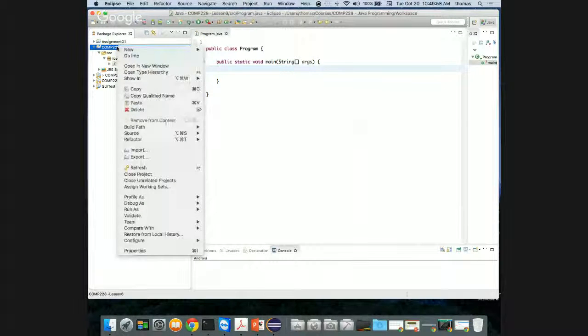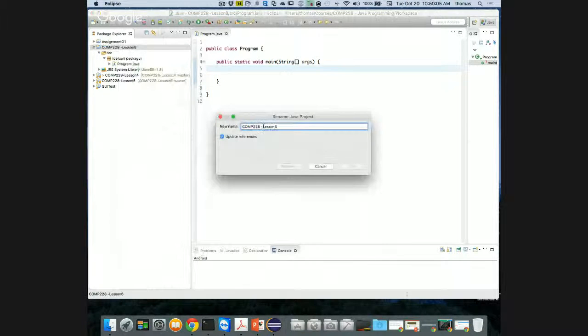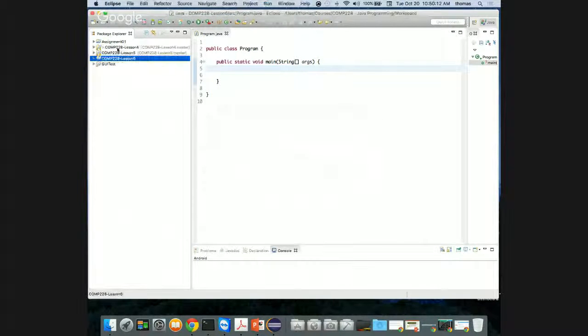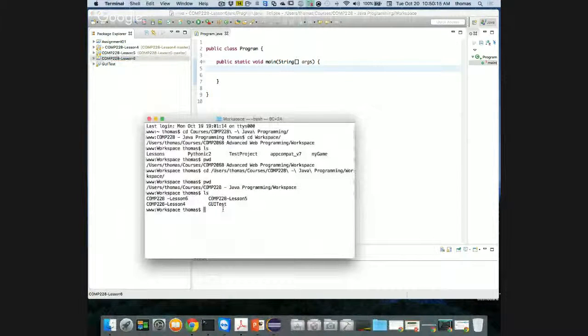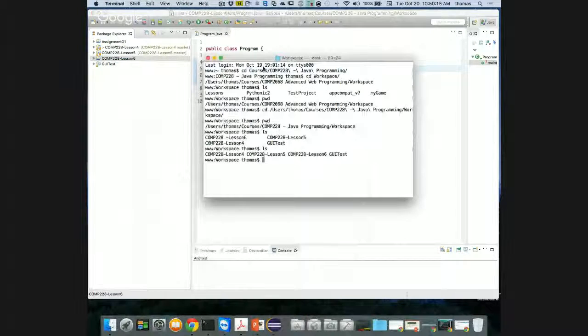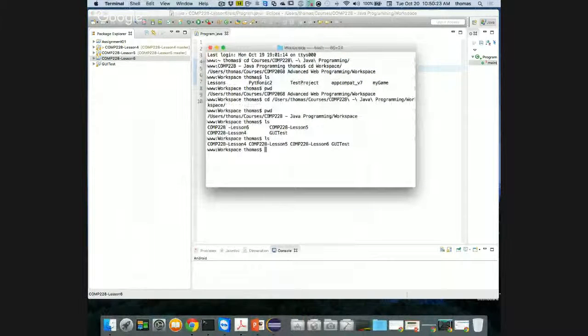So right click, and if I go refactor, rename, that's the way to do it, right? And I want to rename my project instead of COMP228 with a space and dash. I want to name it with no spaces, just a dash. Press OK. I've renamed it. Now it shifts back to where it was. And then if I go back here and I do a list command, you notice it's changed on the operating system as well.